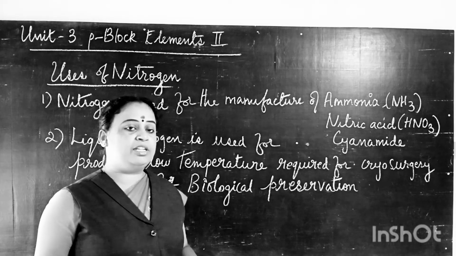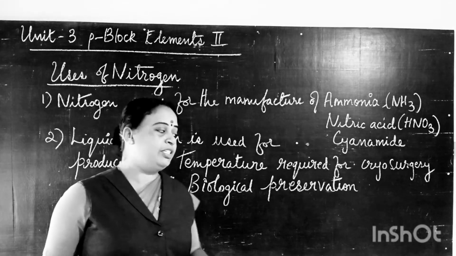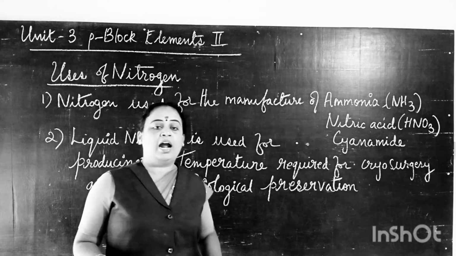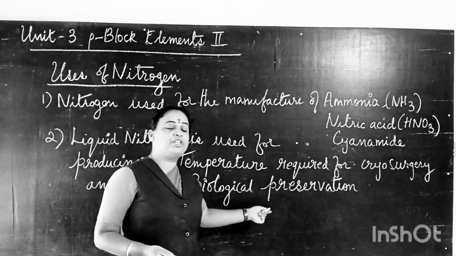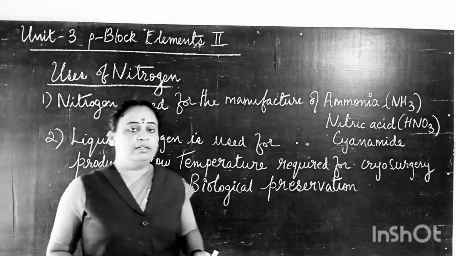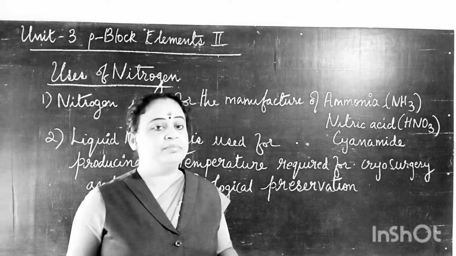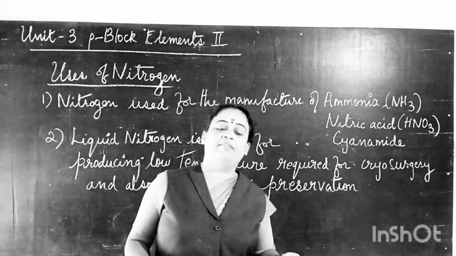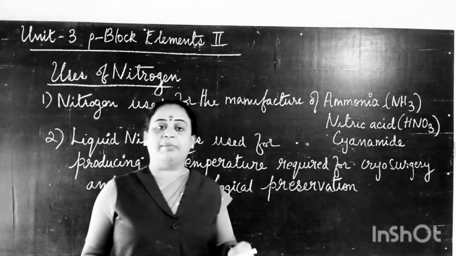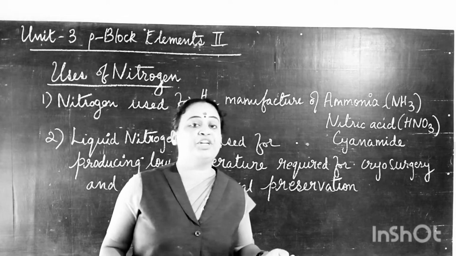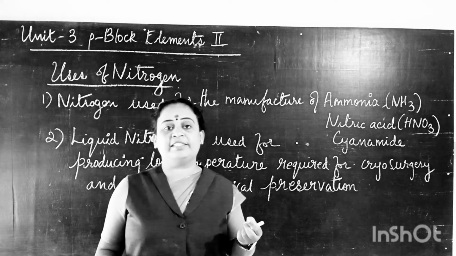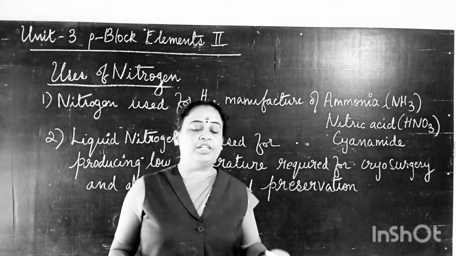In cryosurgery, in order to maintain low temperature, liquid nitrogen is used, and also it is used in biological preservation of sperm, eggs, and some cells. In our country there are many varieties of plants and animals, and extinct or endangered species.